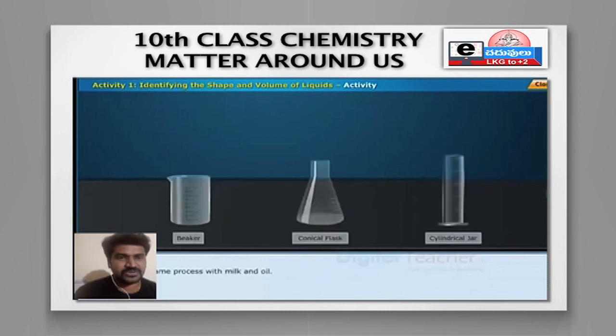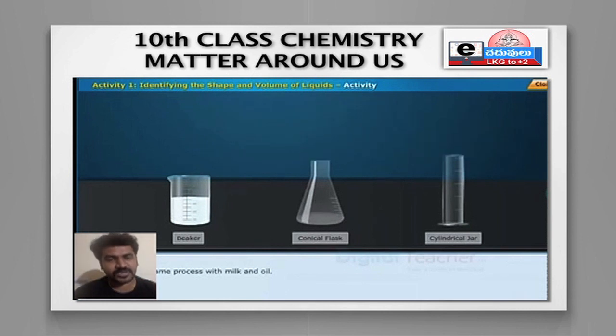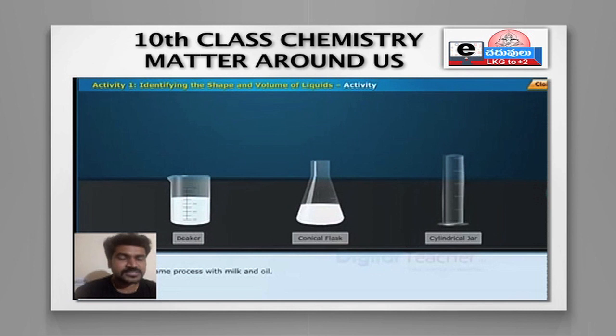After noting this down, again we'll take the three containers, and this time we are taking milk, also a liquid, right? Before we took water, now we are taking milk. Again we take 100 ml of milk and pour it in the beaker, another 100 ml in the conical flask, and another in the cylindrical jar.